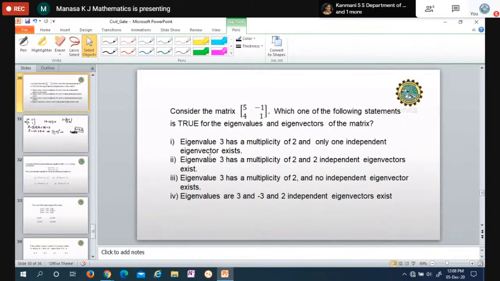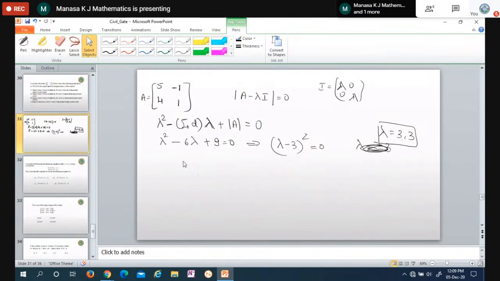Here, the second one: eigenvalue 3 has a multiplicity of 2, of course it is correct, and 2 independent eigenvectors. The third one: eigenvalue 3 has a multiplicity of 2, this is also correct, and no independent eigenvector. Last one: eigenvalues are 3 and minus 3. No, this is not correct because we are getting eigenvalues as 3 and 3. So the fourth one is not the answer. We have to check these 3 now. So we'll find the eigenvectors now.